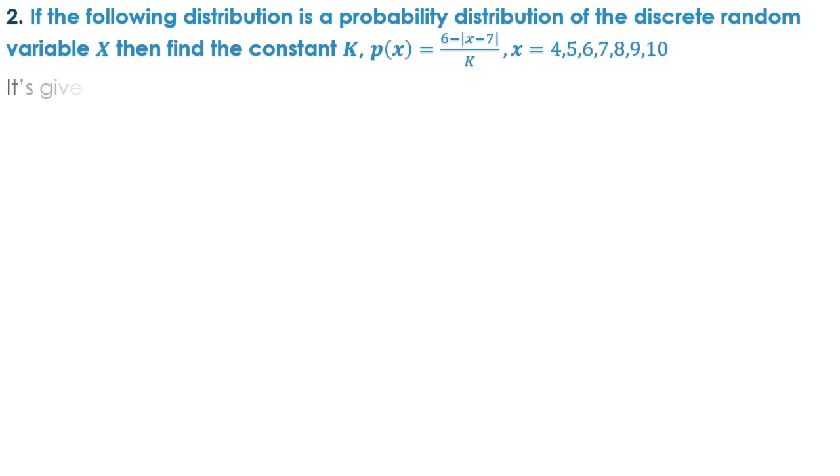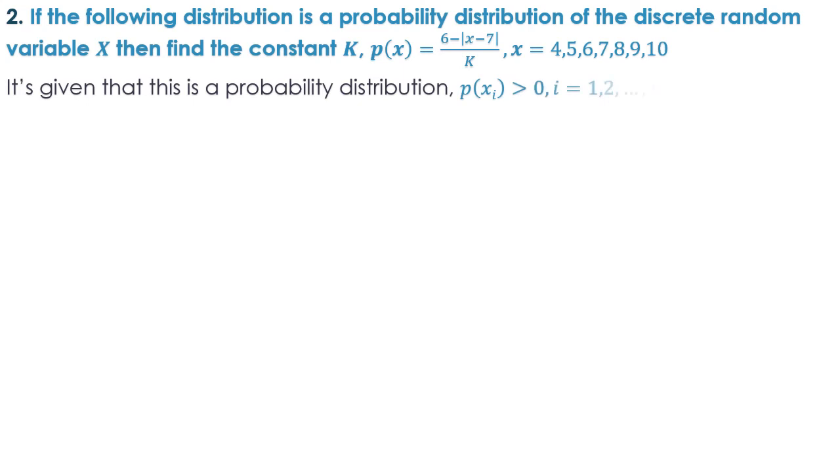So we are assuming here that it is already given that this is a probability distribution. That means all the probabilities must be positive and the total must be 1. That is given. So we are going to use these rules to actually calculate the value of the unknown constant k. The method is the same.